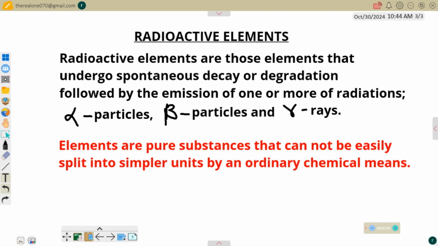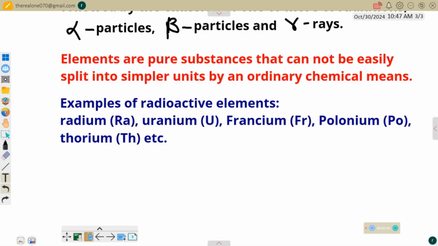You will learn more about this when you get to higher chemistry, like SS3 chemistry. Now, let's consider examples of radioactive elements. Examples are radium, Ra, uranium, U, francium, Fr, polonium, Po, and thorium, Th.